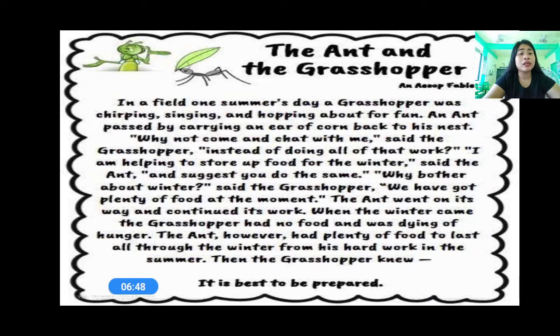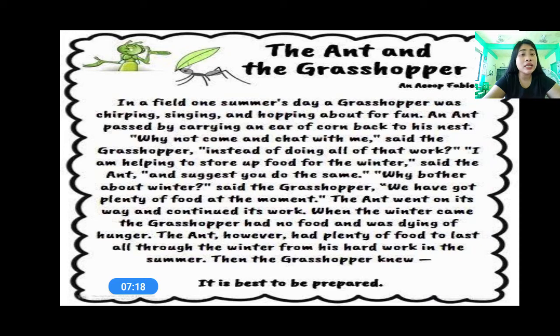Then the grasshopper knew it is best to be prepared. So the moral of the story is you have to be prepared always. Okay? This fable tells us that it is best to be prepared. So that is the story of the ant and the grasshopper. Okay, that is an Aesop fable.